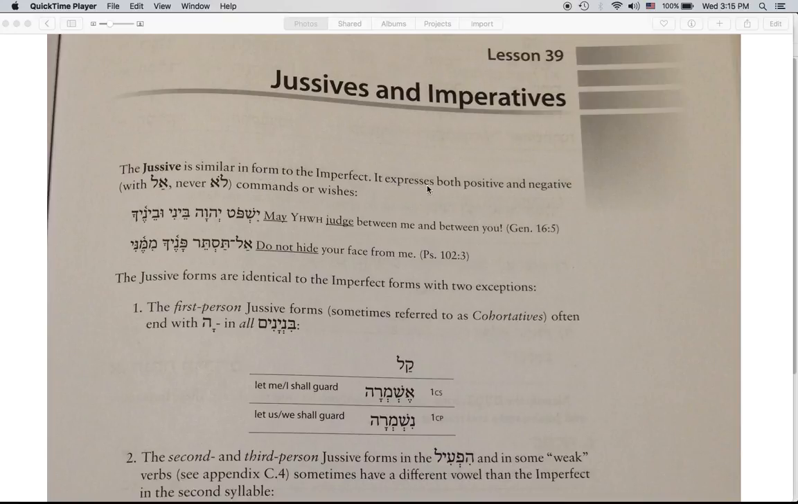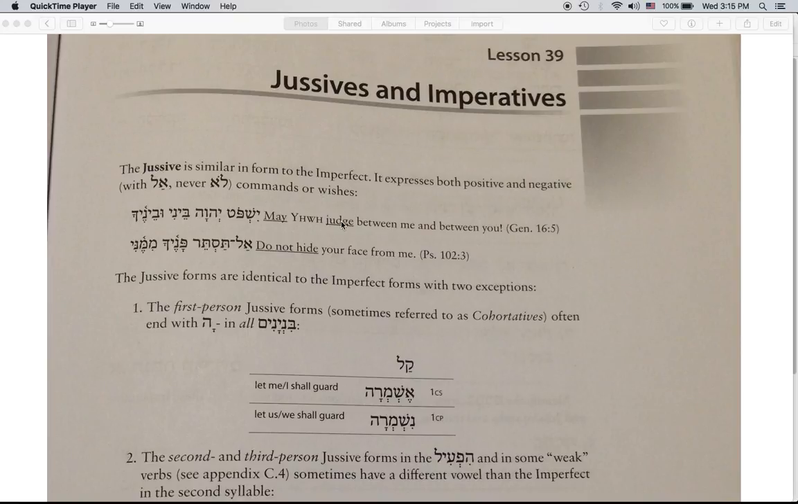The jussive expresses both positive and negative commands or wishes. The jussive is always negated with al. Lo never precedes a jussive. It's nice to say never in Hebrew, and this time it's true. Lo never negates a jussive. So the jussive conjugation expresses a command or wish.